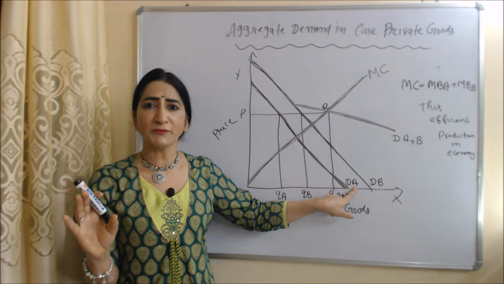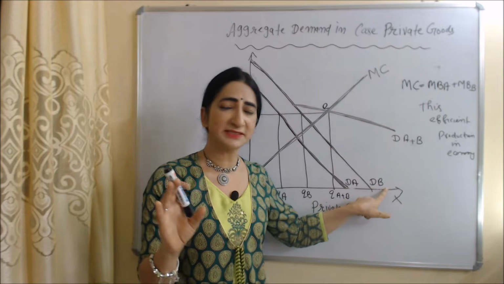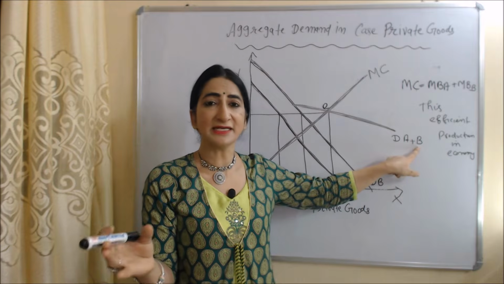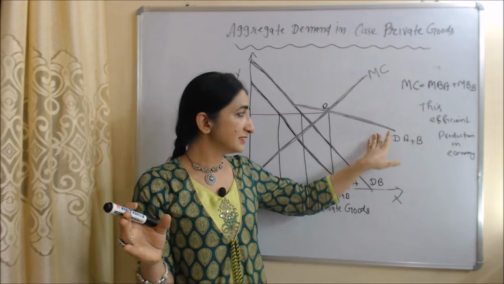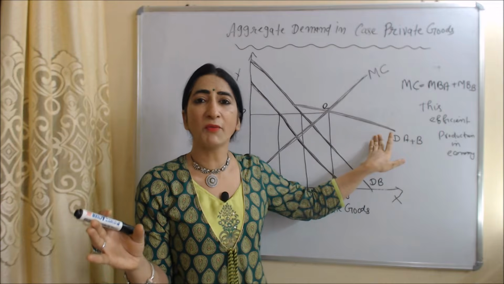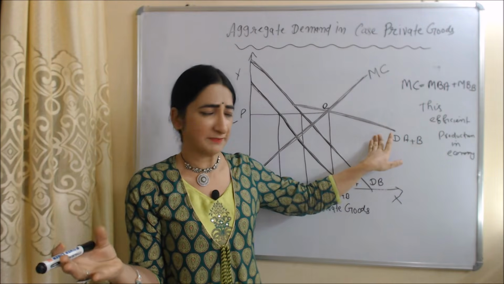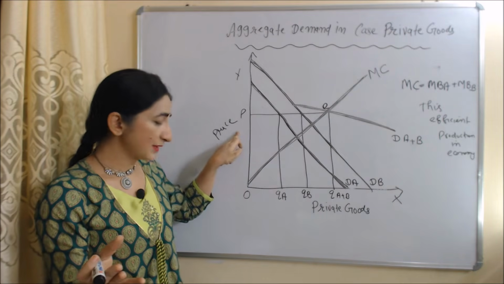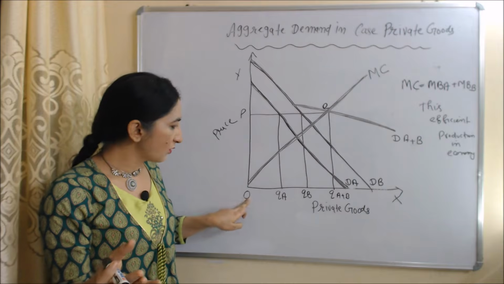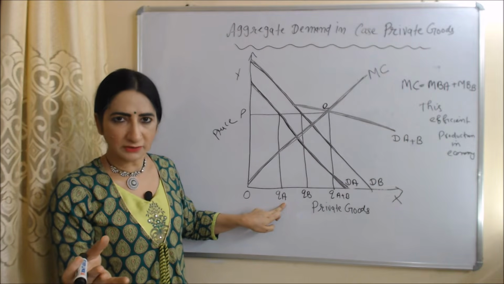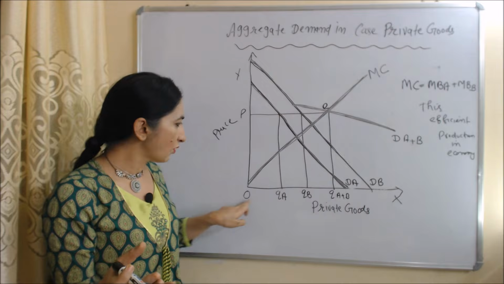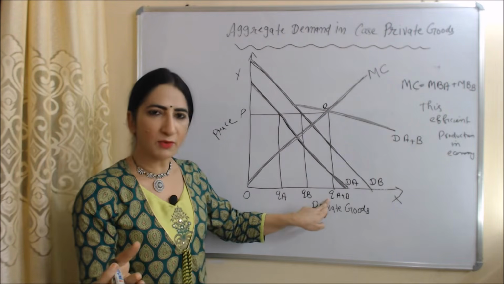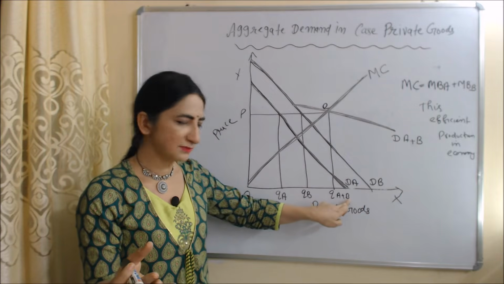DA is the demand curve of individual A, DB is the demand curve of individual B, and DA plus B is the aggregate demand curve, or we can say that this demand curve includes the demand of both individuals A as well as B. Price of private goods is equal to OP. At price OP, person A demands OQA quantity of private goods and person B demands OQB quantity of private goods, and the aggregate quantity demanded by both persons is equal to QA plus B.